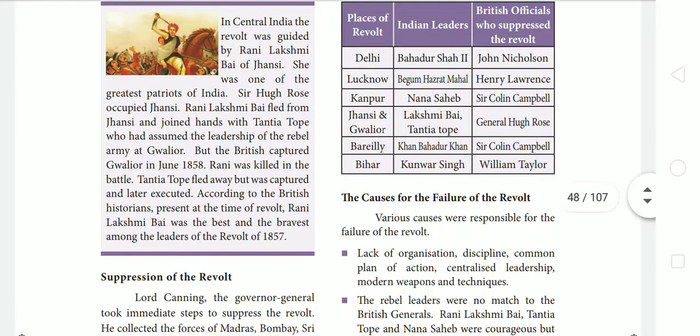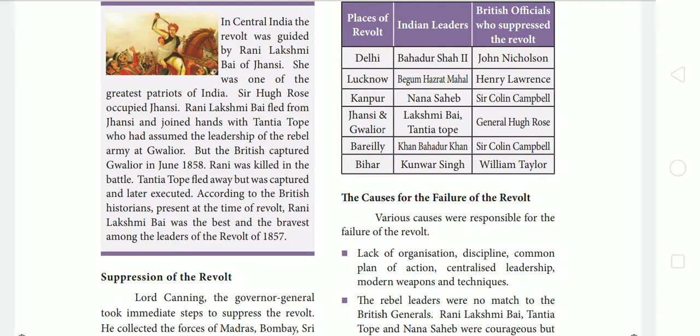So next you can see the places of the revolt, Indian leaders and British officials who suppressed the revolt. Okay. So the revolt took place in Delhi. In that revolt, who was the leader? Bahadur Shah II was the leader. Then the British officer who suppressed this revolt was John Nicholson. Then Lucknow was led by Begum Azad Mahal and it was suppressed by Henry Lawrence. Then in Kanpur, the revolt was led by Nana Sahib and it was stopped by Sir Colin Campbell.